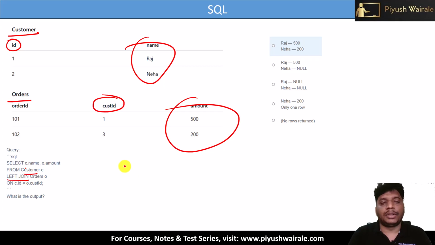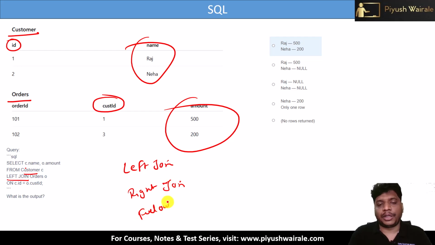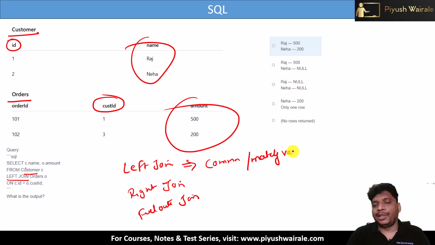Now, how does left join work? We have left outer join, right outer join, and then full outer join. So how does left outer join work? First, it gives us the common or matching values based on whatever condition we have put here, plus the remaining rows from the left table.